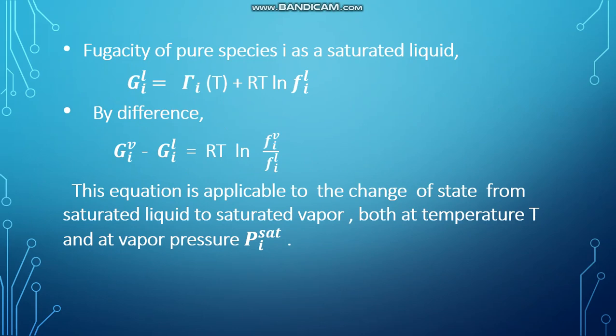By making the difference, Gi^V minus Gi^L is equal to RT ln (fi^V/fi^L). This equation is applicable to the change of state from saturated liquid to saturated vapor, both at temperature T and at vapor pressure Pi^sat.